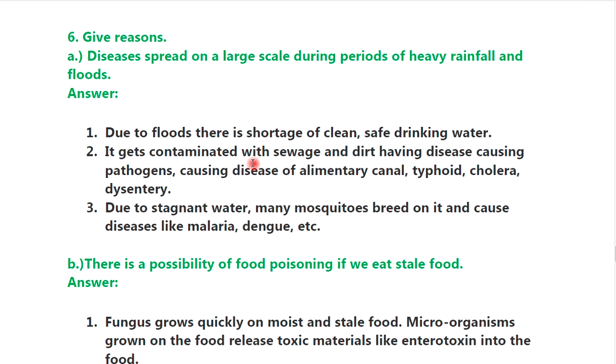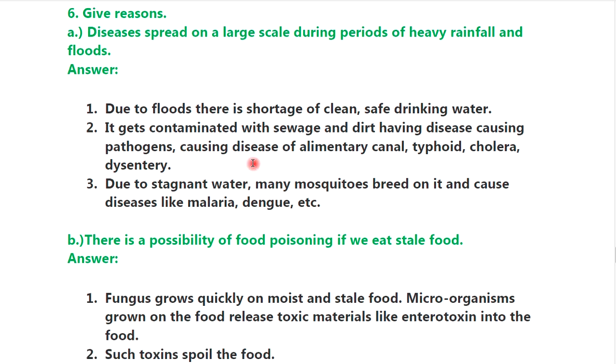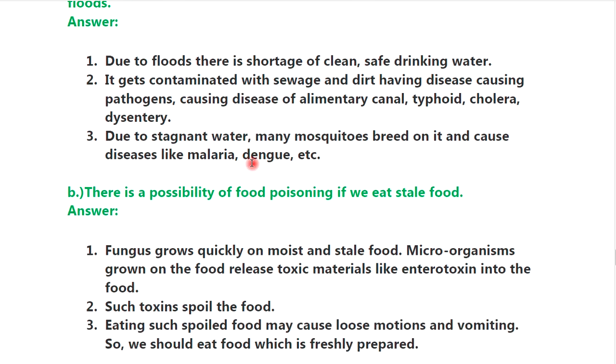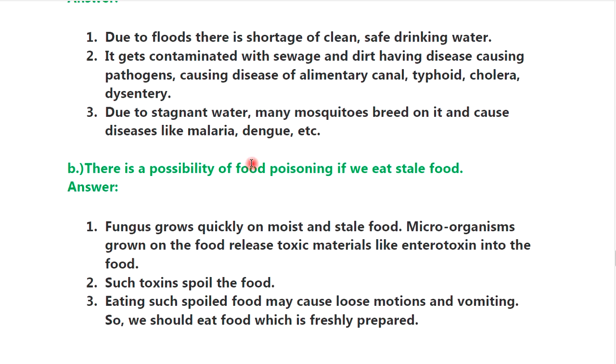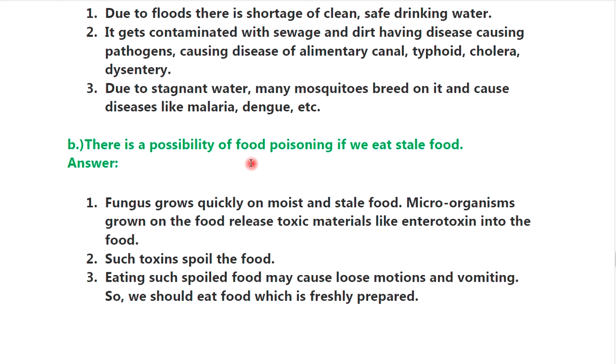Question number 6: Give reasons. A. Water-borne diseases spread on a large scale during periods of heavy rainfall and floods. Answer: Due to the floods, there is a shortage of clean, safe drinking water. Second, it gets contaminated with sewage and dirt having disease causing pathogens, causing diseases of the alimentary canal, typhoid, cholera and dysentery. Third, due to the stagnant water, many mosquitoes breed in it and cause diseases like malaria, dengue, etc.